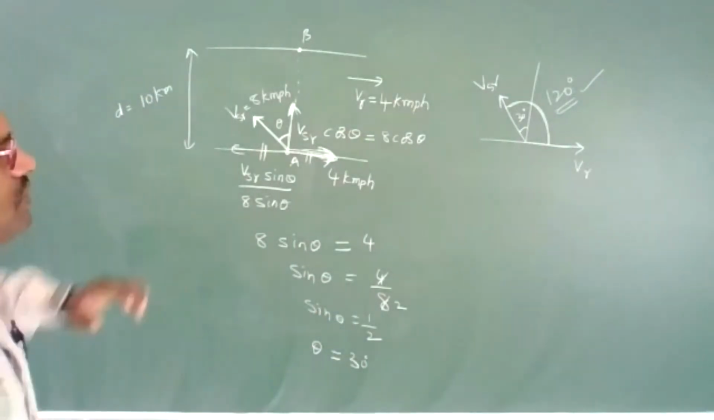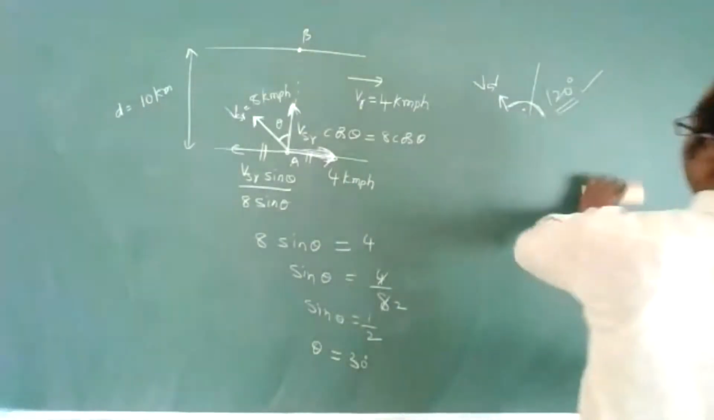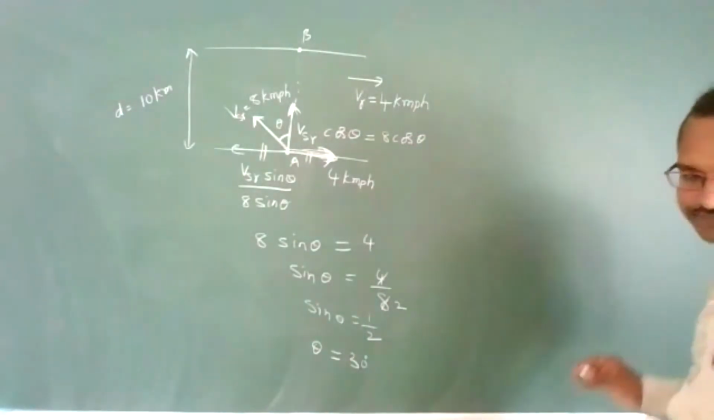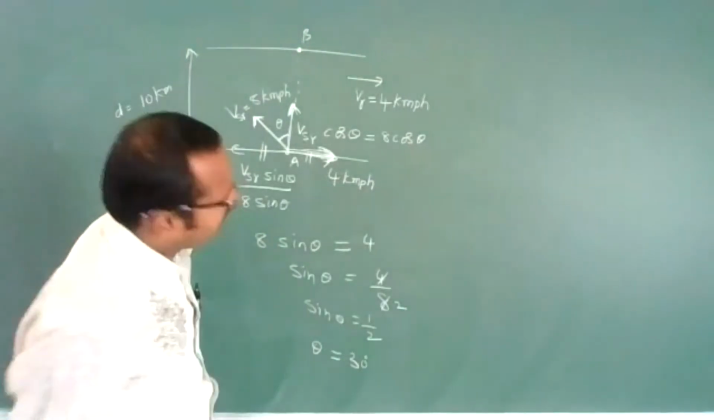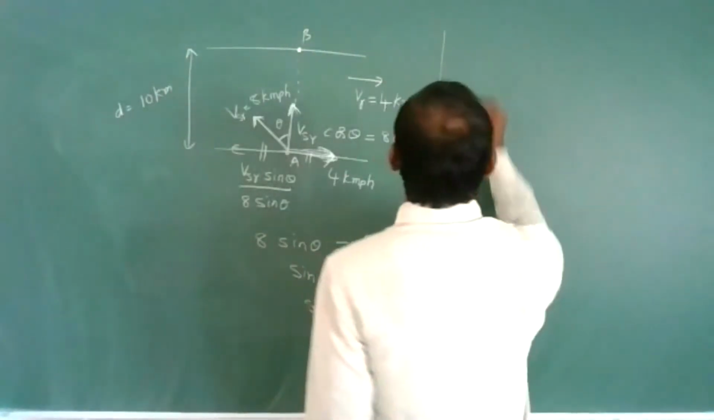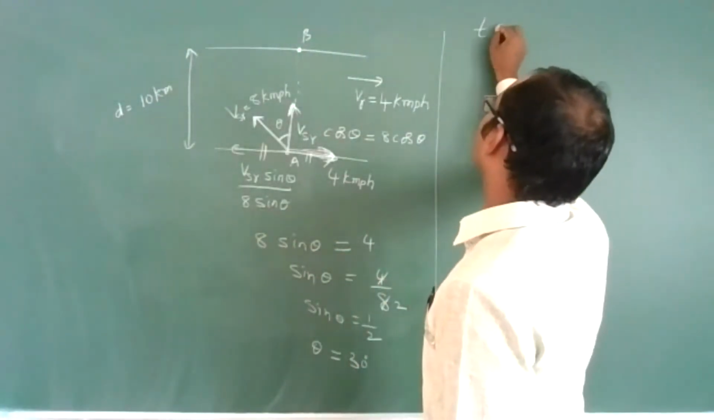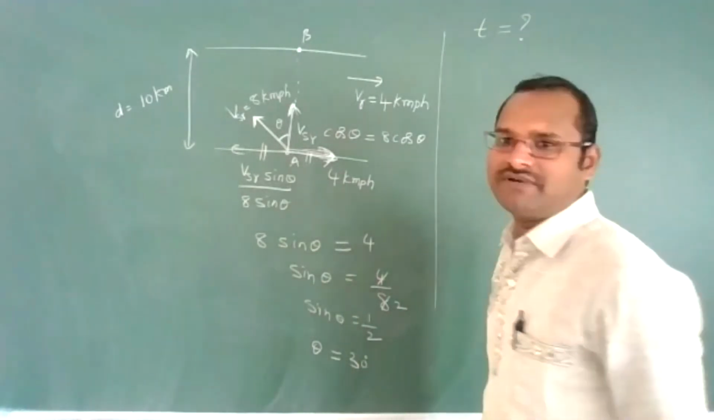Okay, so once this question is over, we have to flow at 30 degrees, sir. That's very good, so that we can reach the exactly opposite point. Good enough. Now I will ask you, in what time will you cross the river?